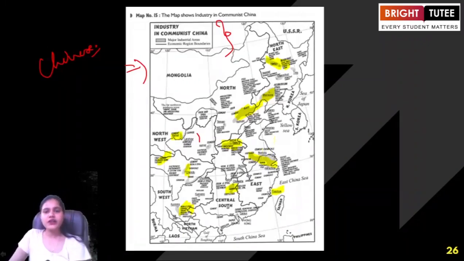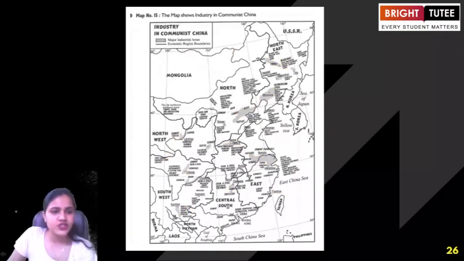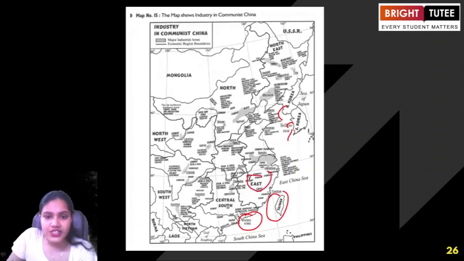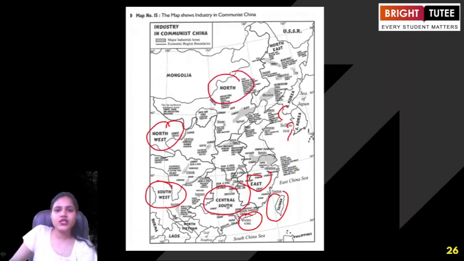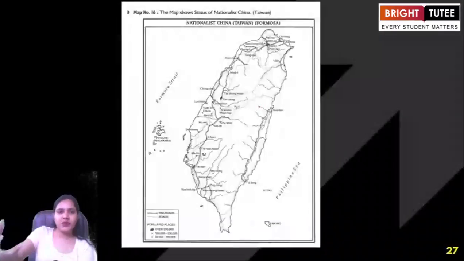Now if I were to tell you to point out some important industrial regions or cities, you might say, ma'am, Hong Kong, somewhere I can see that. You can see the region of Taiwan here, right? This is North Korea, South Korea. Then we are talking about the region of China. This is the eastern part, this is the central south, southwest, northwest, this is the north region here, and the northeastern part. You can identify different places. These were the important industrial cities in China and how they were trying to show their expansion.